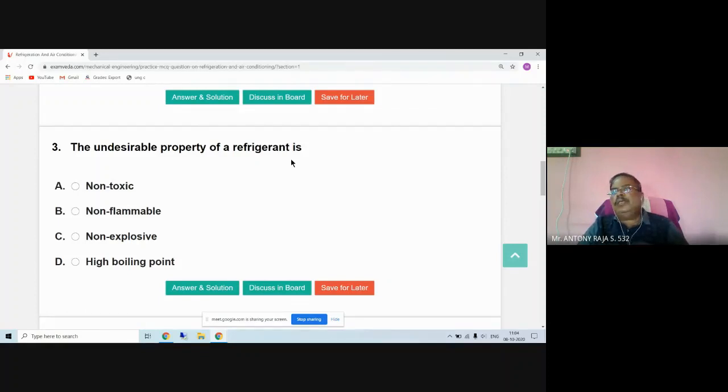Four options are given. Find out the undesirable property.